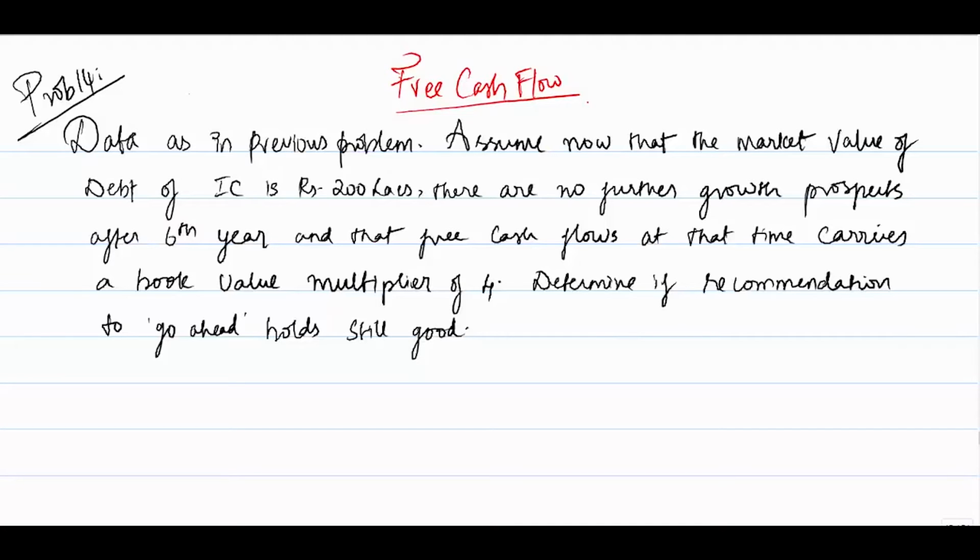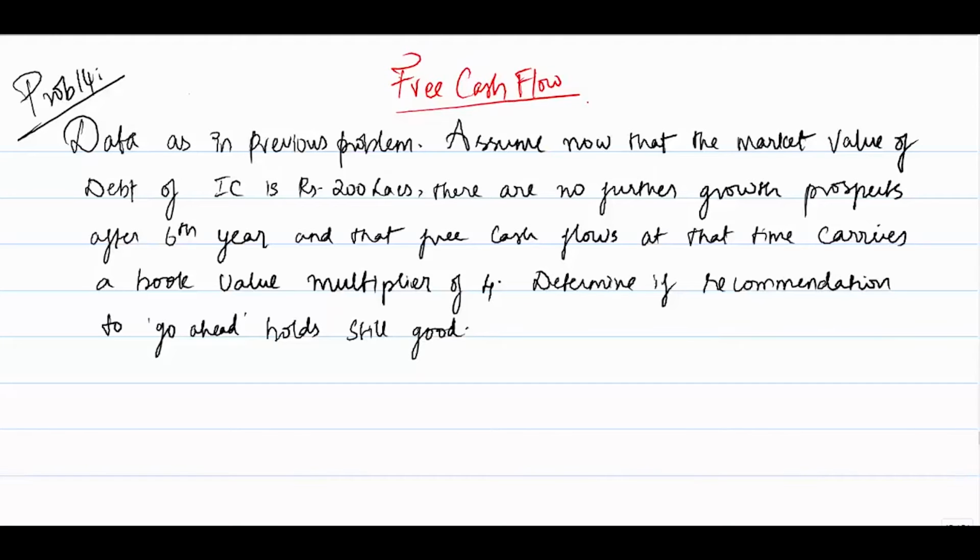But there the assumption is that the value of the company is fully based on equity. I mean, it was assumed that it is an equity funded company. But it is not necessary that it should be only equity funded. You can have a combination of debt and equity.